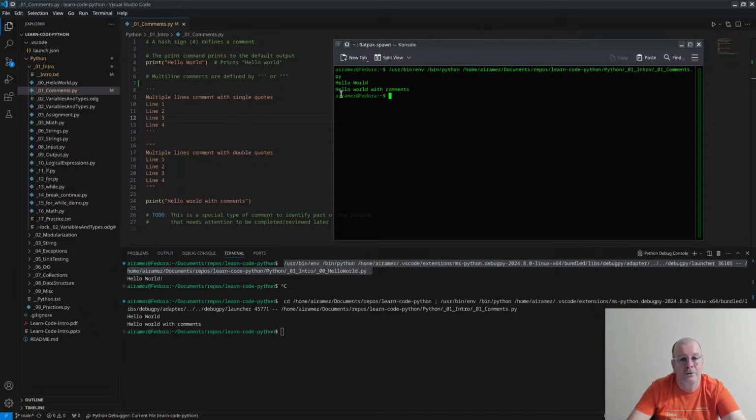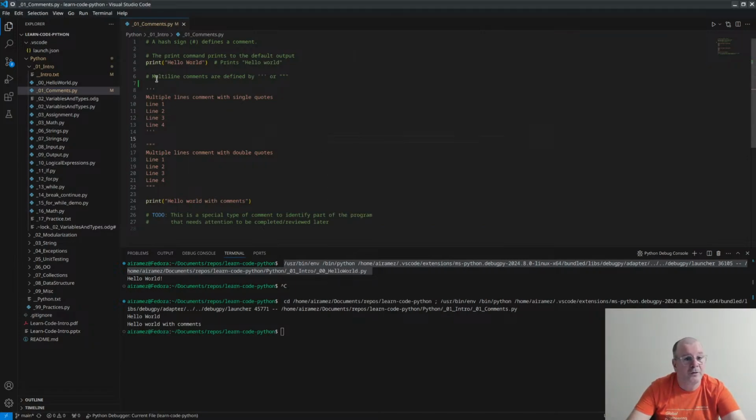See, hello world with comments. Because there are all these comments here, but there are only 2 commands. Sorry, my pronunciation is messed up for some time, but commands. We have this print and this print. That is why I only see 2 outputs. Everything else in this program is just comments.